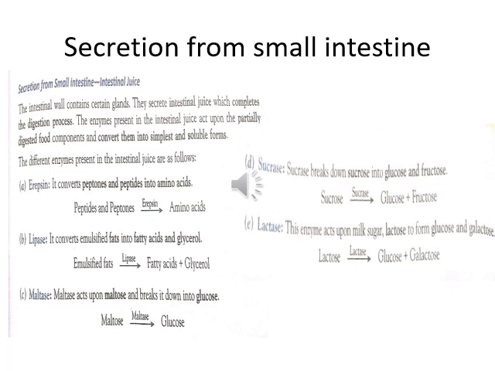Now sucrase and lactase we have to discuss in more detail. Sucrose you get from sweet fruits and vegetables, for example apples or sugar cane.